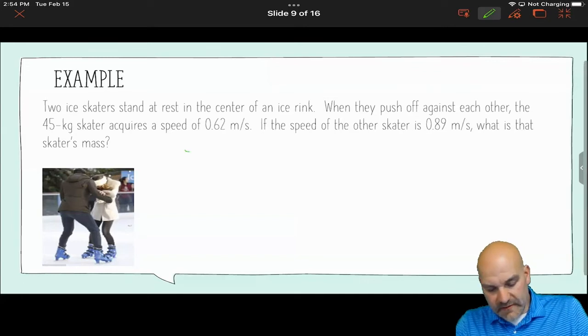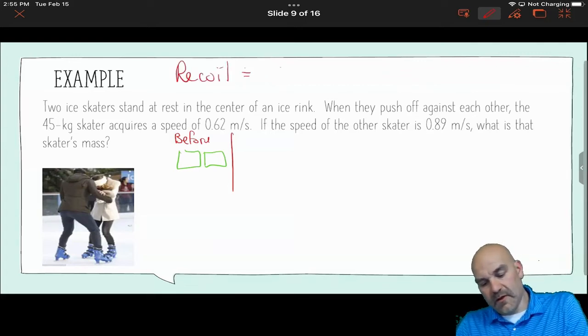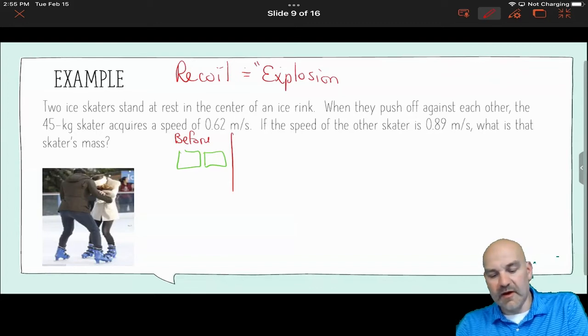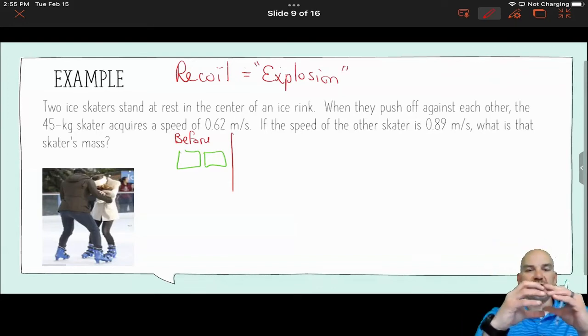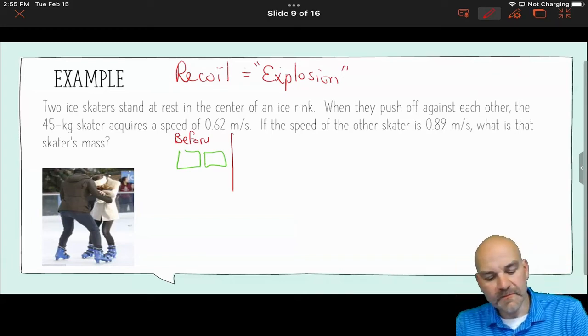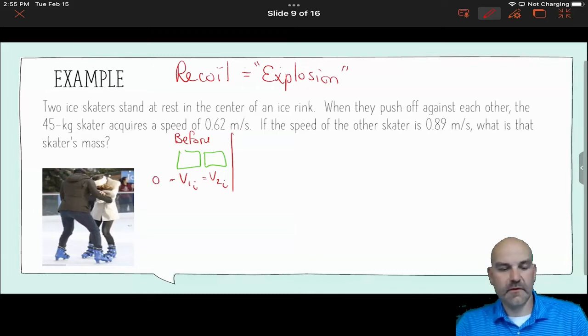So if I just draw my people as blocks, before the quote-unquote explosion, and oftentimes we call these recoil problems explosion problems, it's not because there's a lot of actual fireworks going off, but the action simulates that. Nothing's moving to start, something happens in the system, and then they go off together. So before, V1 initial is going to equal V2 initial, which equals 0.